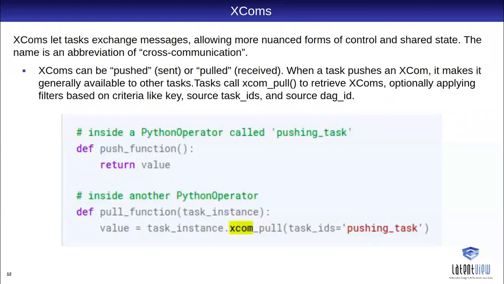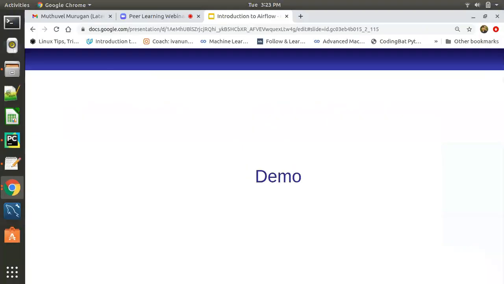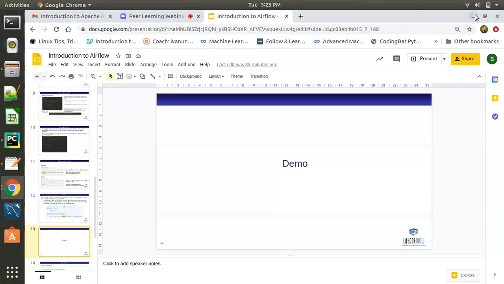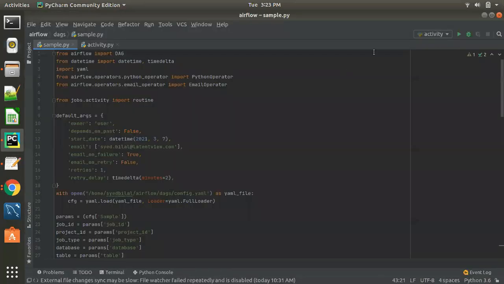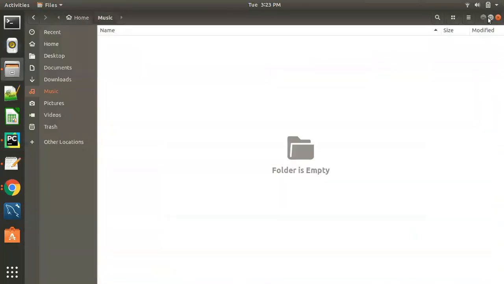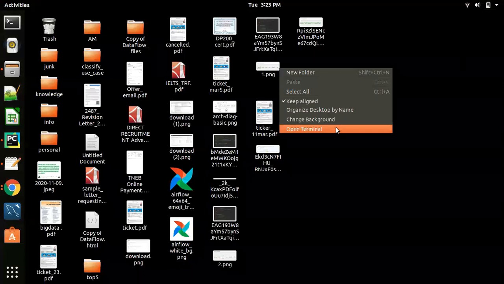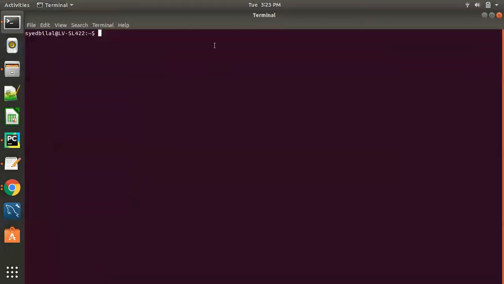Okay, so we will see a demo of how the DAG gets executed. Like I said, we have the Airflow web server, which is a separate process that runs on our local machine.